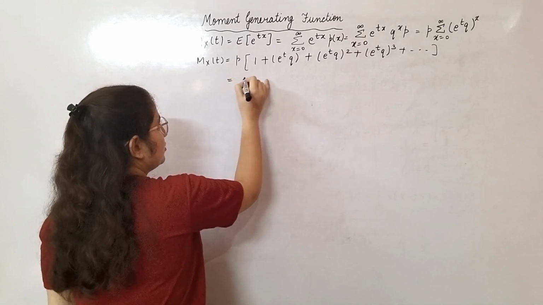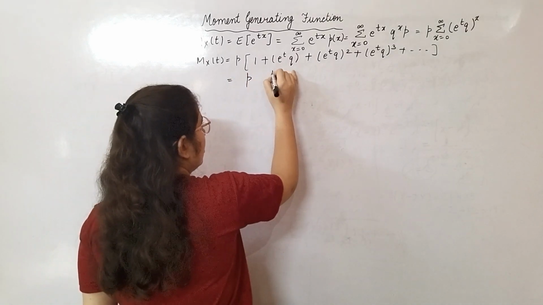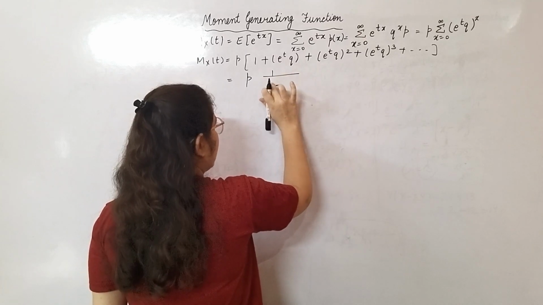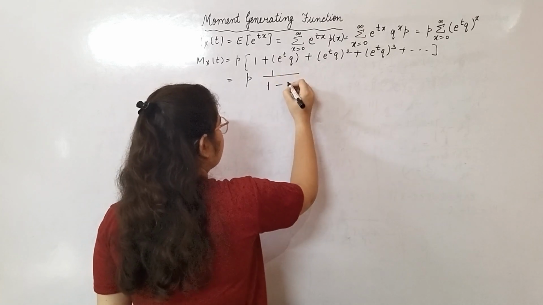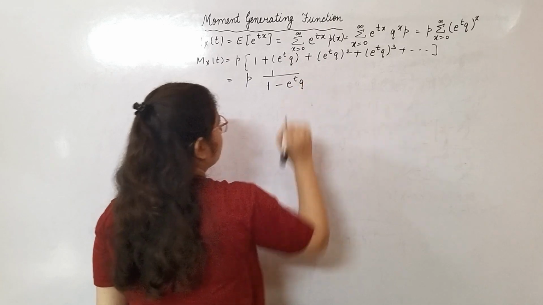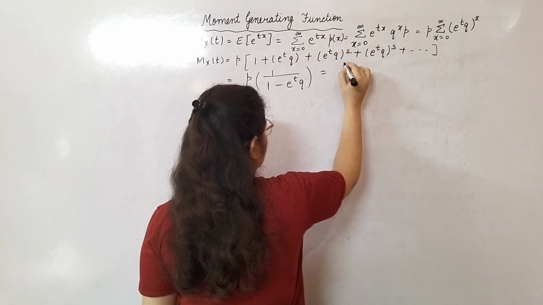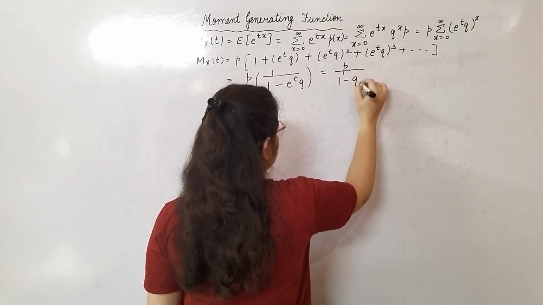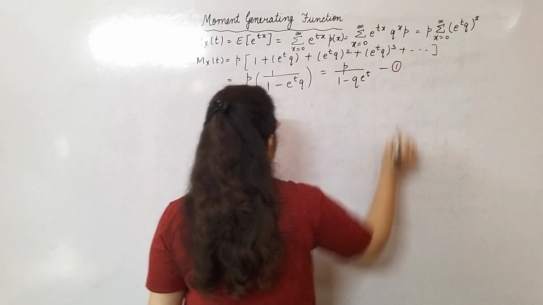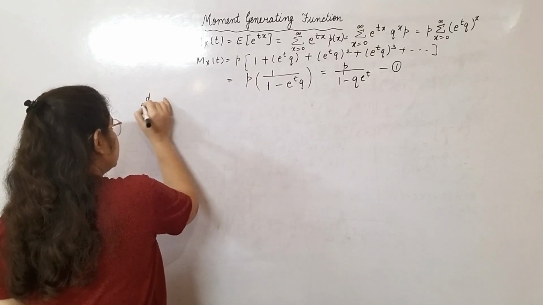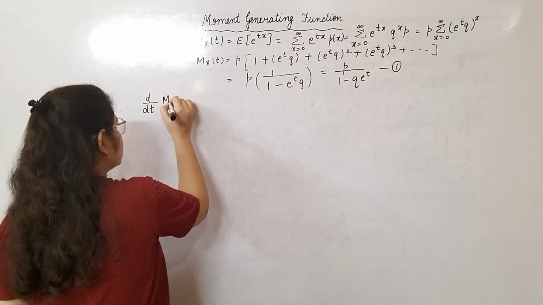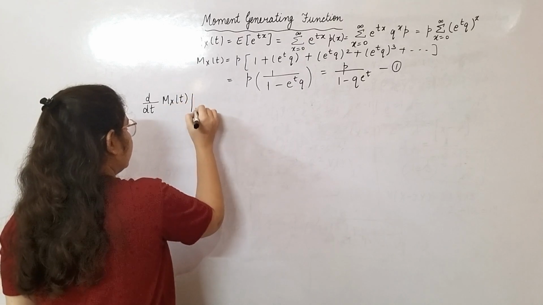The sum of an infinite GP is a by 1 minus r, where r is e^t q. So your formula is p by 1 minus q e^t. Name it as 1.